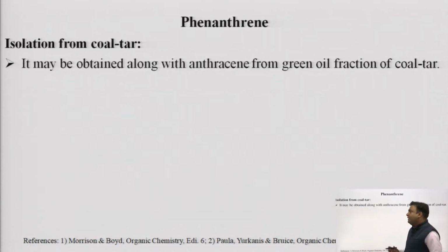Again, when we are talking about the isolation of phenanthrene, it is isolated from the green oil fraction of coal tar. After fractional distillation, the whole portion undergoes cooling. After cooling, that portion will give us a precipitate. That precipitate will be treated with naphtha solvents. After the naphtha solvent, phenanthrene along with other similar products will be precipitated out, which will again be washed with picrate.